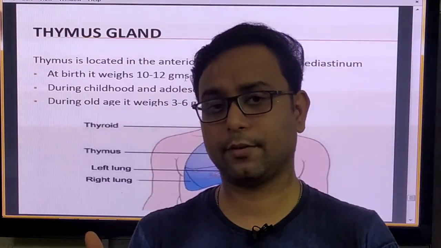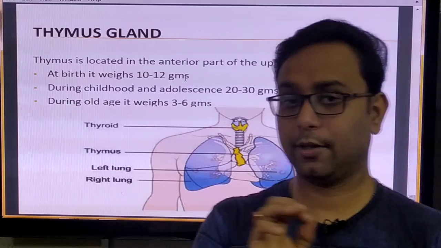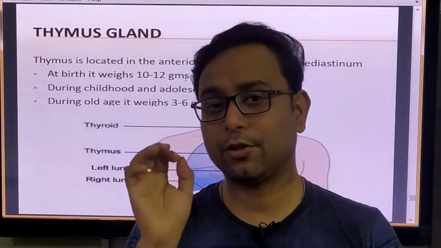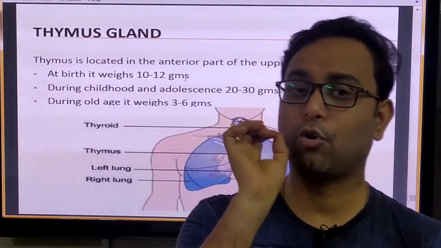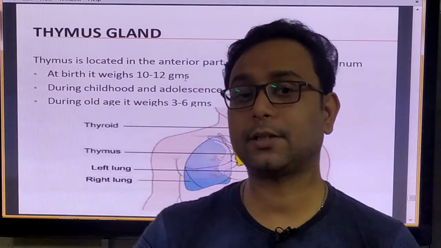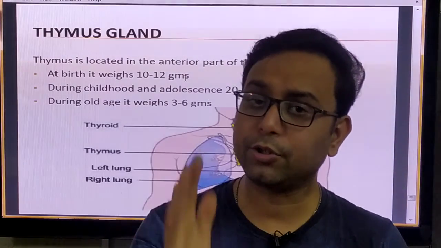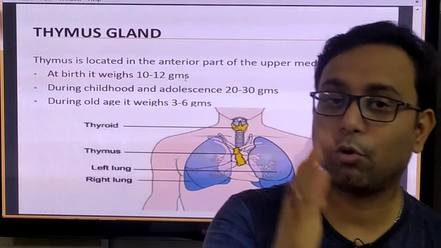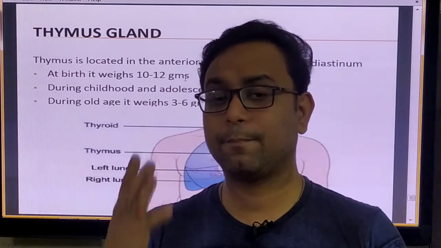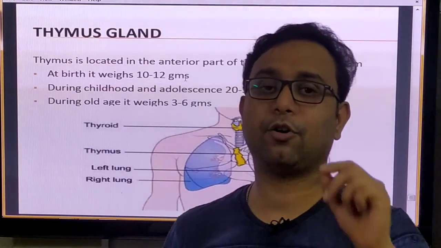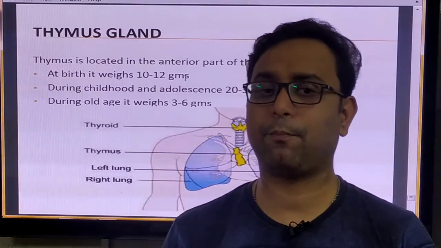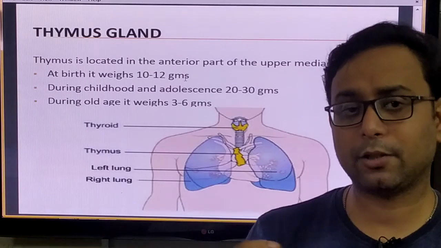Next week you will write in your copy, there is the test for the Science Olympiad exam, and your syllabus is the full control and coordination chapter, right? After next week you also have another test for your board exam, the CBSE class 10 board exam, but the syllabus is the same, control and coordination. So the next two weeks are very important for you, so please bear this in mind.